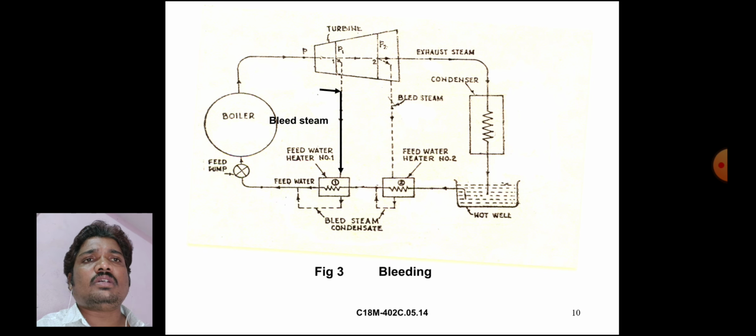As shown in the figure, bleeding turbine, P1 P2 are pressures, boiler, bleed steam, condensate, hot well, condenser, bleed steam. In this boiler there is water and steam. This feed pump is provided. Feed pump supplies the water.